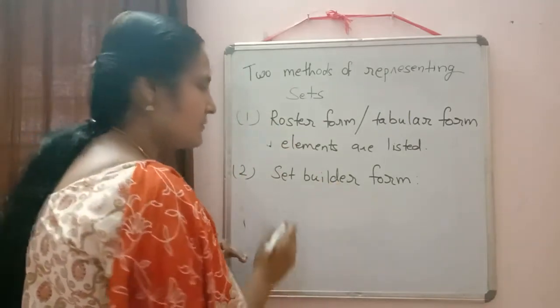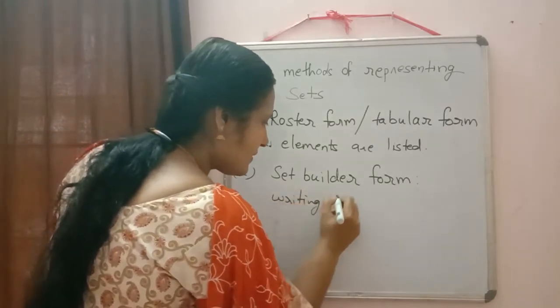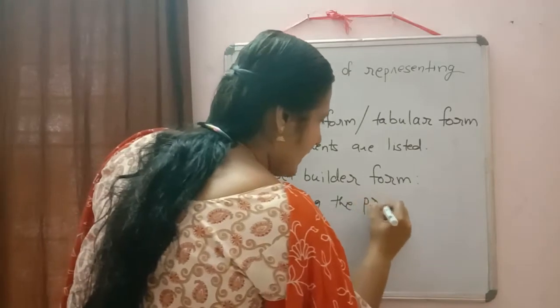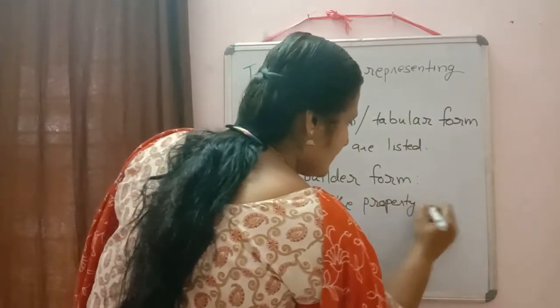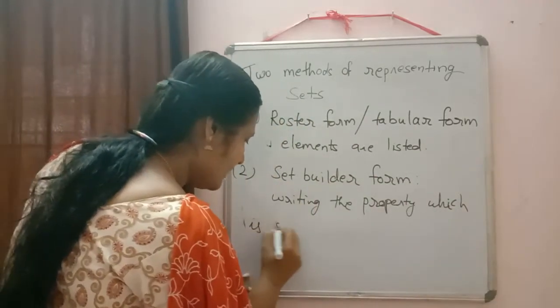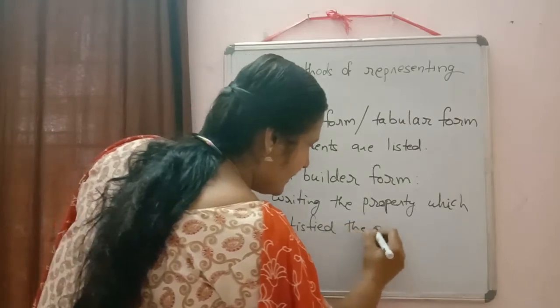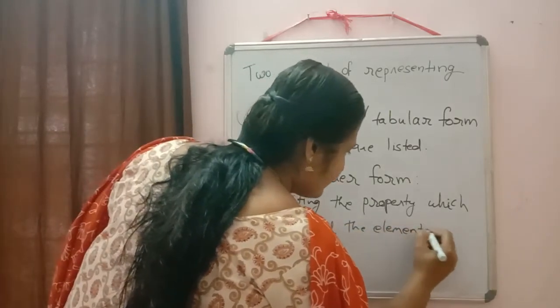So just write down: writing the property which is satisfied by the elements of the set.